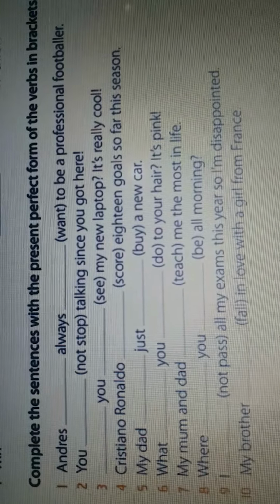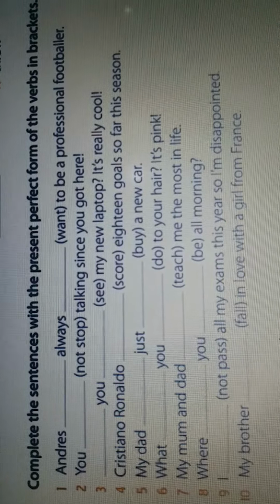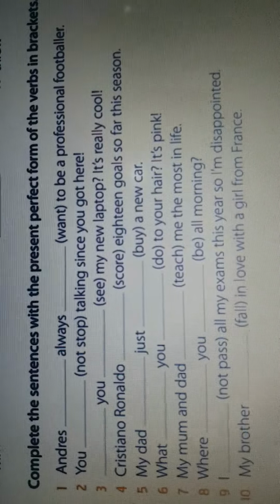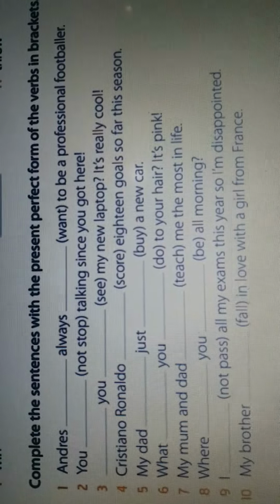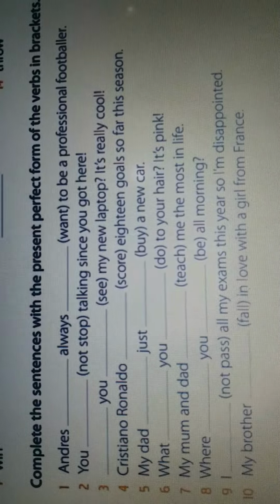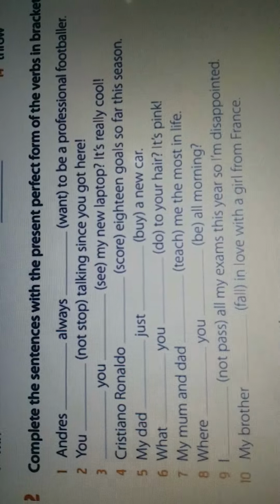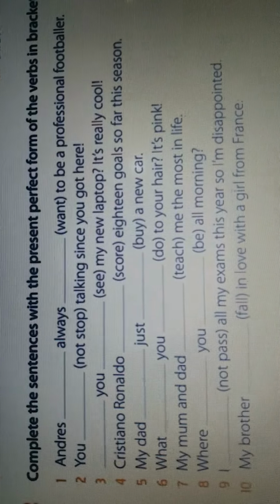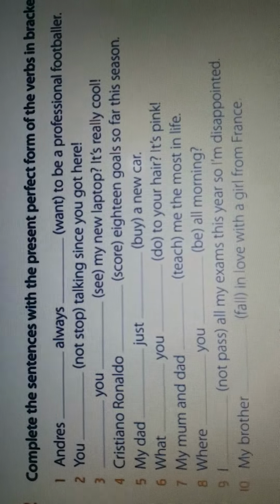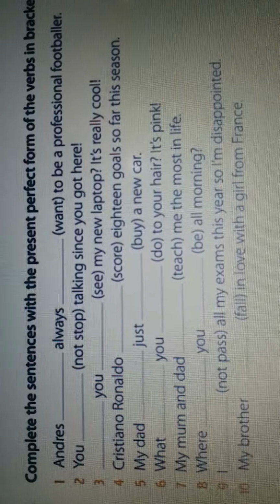Next is Cristiano Ronaldo scored 18 goals so far this season. Again the same rule applies. Cristiano Ronaldo is a singular subject, so has scored. Scored is the third form. Next is, my dad just buy a new car. Again there is a singular subject, so my dad has just bought, B-O-U-G-H-T, bought a new car.